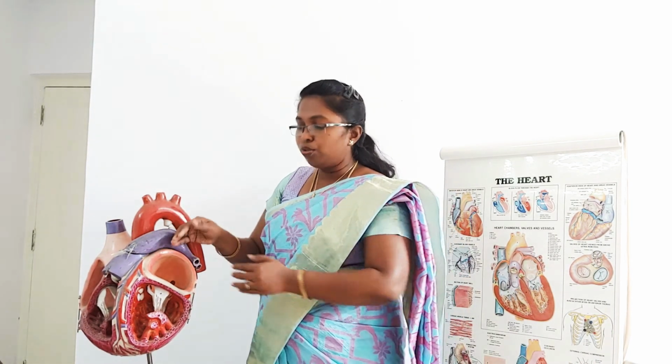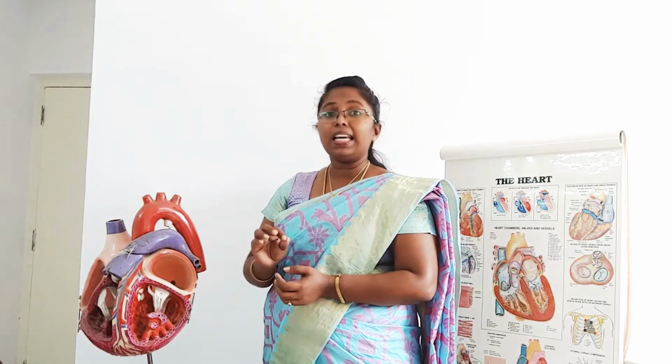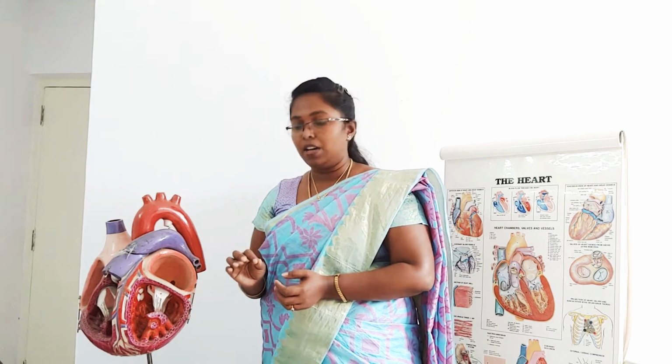This atrium again pumps and moves the blood to the left ventricle through a valve known as the bicuspid or mitral valve.